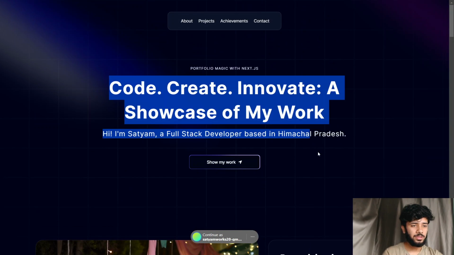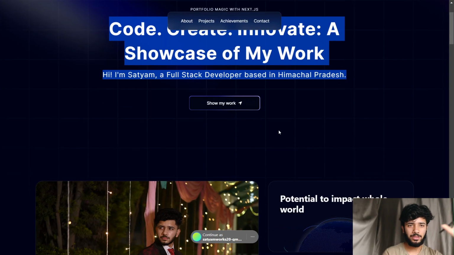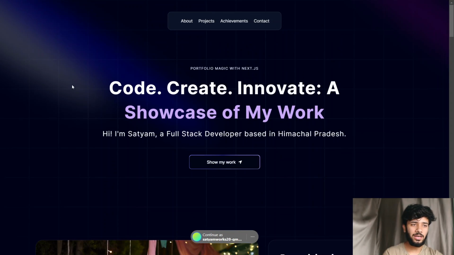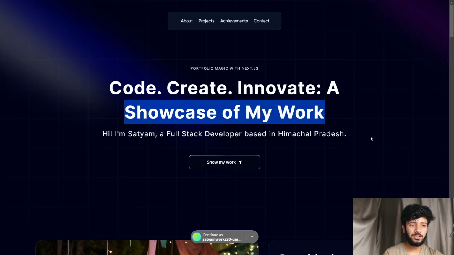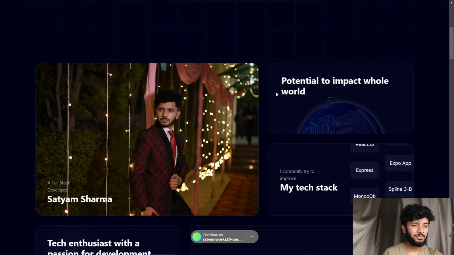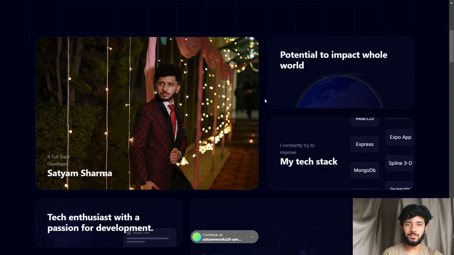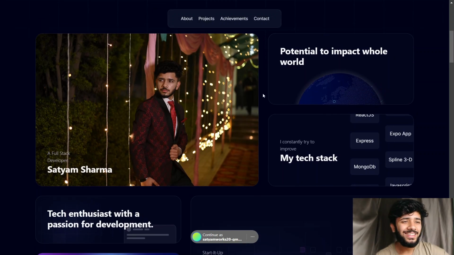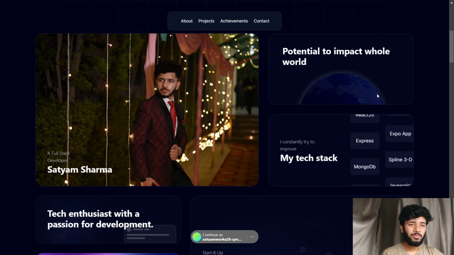This is Code, Create, and just words taken from ChatGPT and other sources. I didn't know that much English. Code, create, innovate, showcase my work. These are my words. So that's all. Now let's move on. I hope I get more images like that because I didn't have an iPhone. So impact, yeah, potential to impact the whole world.